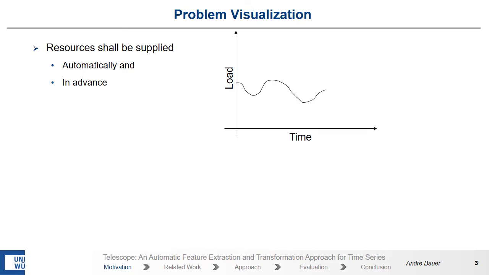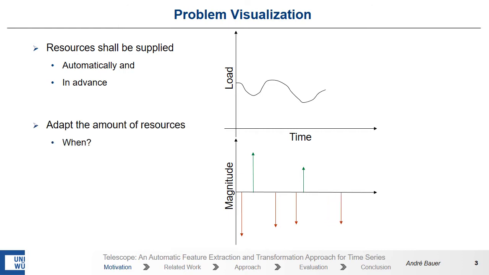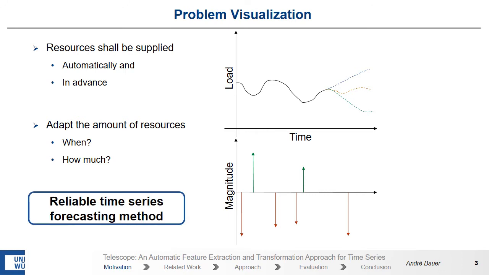Current approaches observe the load over time, and based on this workload, they release or add resources. To be proactive, we have to know when the resources are required and how much. We get this information by performing time series forecasting, and there are different methods leading to different futures. Consequently, we need a reliable forecasting method to get the real future.